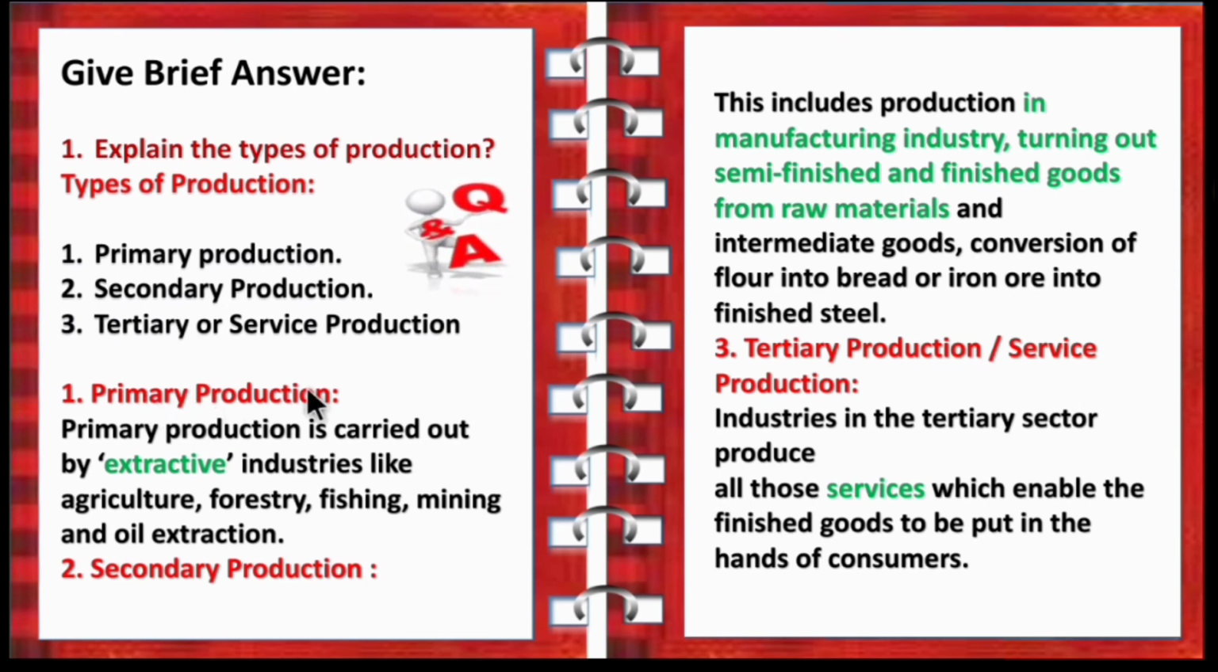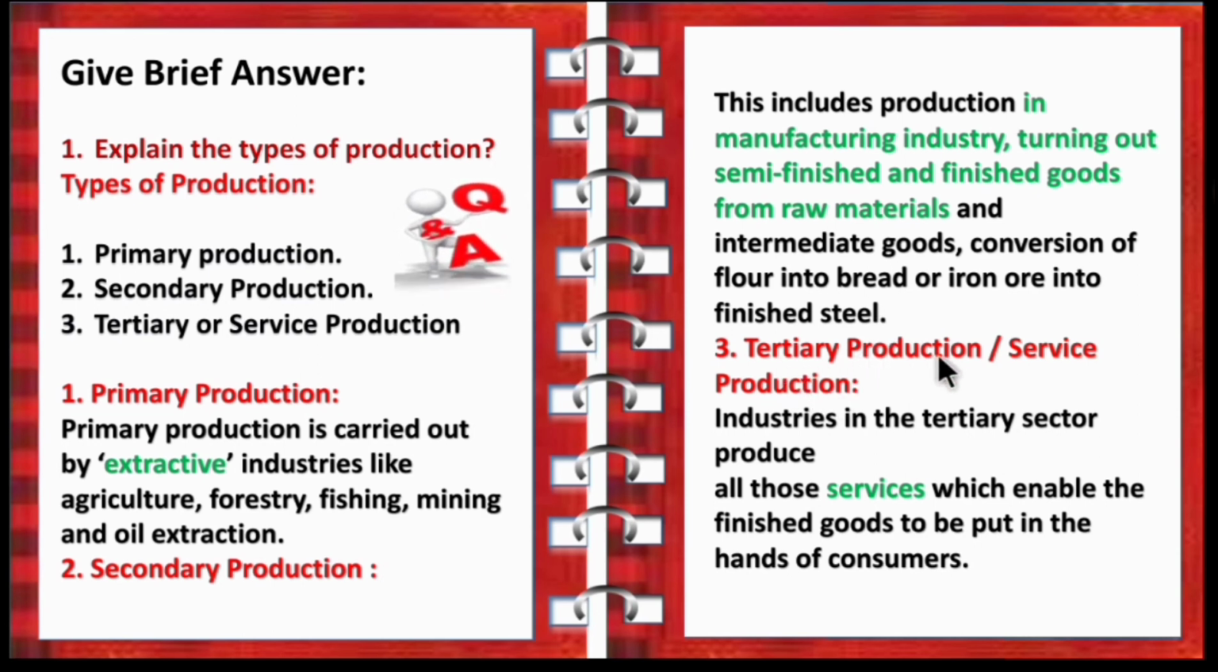So first one is primary production. Primary production is carried out by extractive industries like agriculture, forestry, fishing, mining and oil extraction. Then secondary production. This includes production in manufacturing industry, turning out semi-finished and finished goods from raw materials and intermediate goods. Conversion of flour into bread or iron ore into finished steel is the example for secondary production.